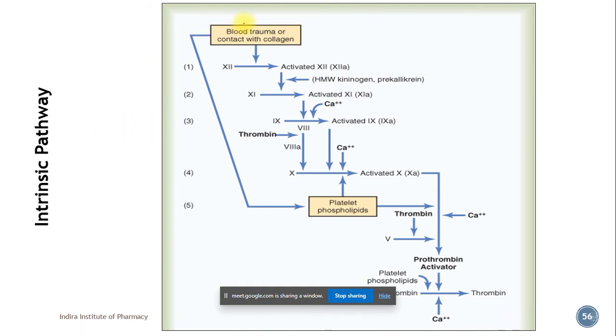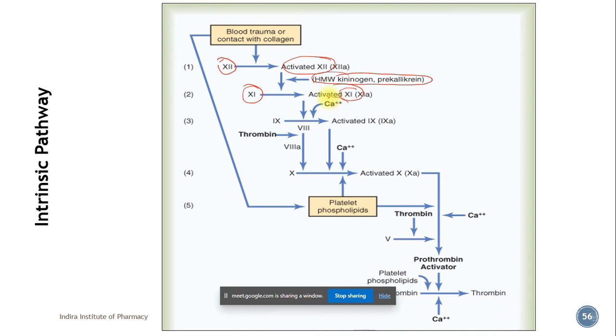Whenever there is blood trauma, or blood comes in contact with collagen, factor 12 gets activated. This activated factor 12, in presence of high molecular weight kininogen and prekallikrein, converts factor 11 to activated factor 11.